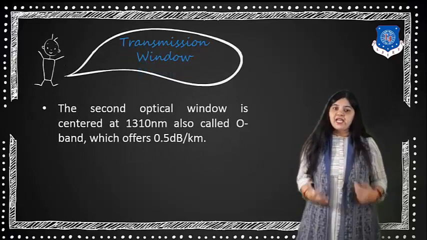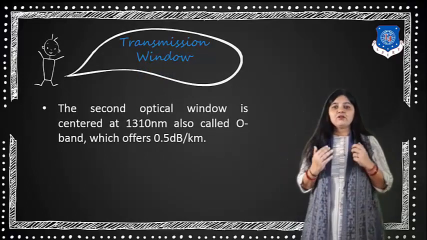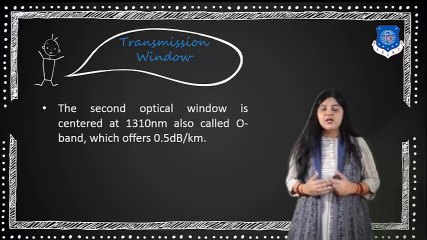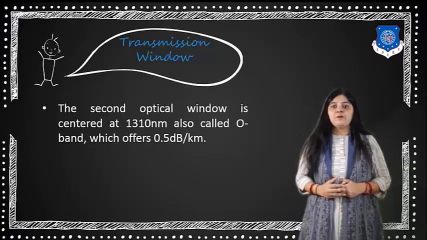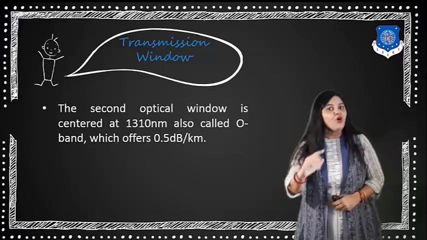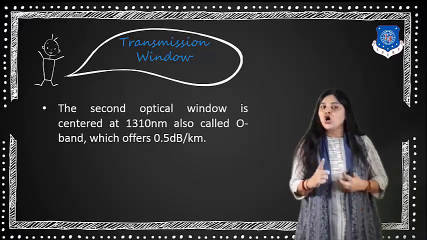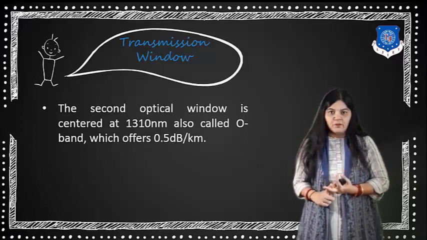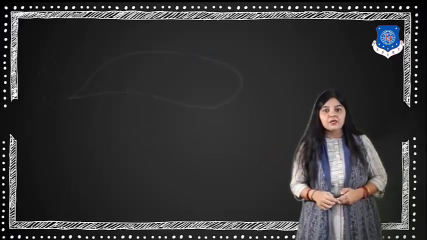The second optical window, which is centered at 1310 nanometer and is called the O band, offers 0.5 dB per kilometer. The first window has 4 dB attenuation per kilometer, and here it is 0.5 dB per kilometer.